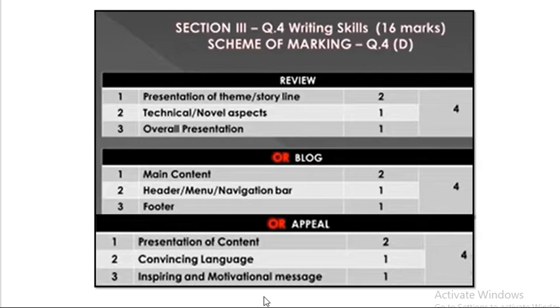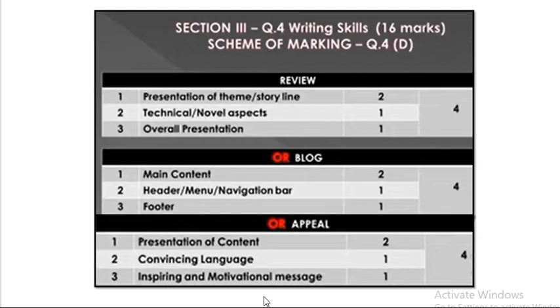If you have kept in mind, children, everywhere for presentation 1 mark is given. So you have to be very neat while writing the paper and follow the format for each topic. After that is blog writing. For blog writing, again children, main content 2 marks, for header, menu, navigation bar 1 mark, and footer 1 mark. So accordingly, following this format, you have to practice blog writing.